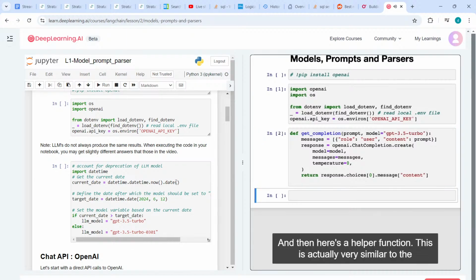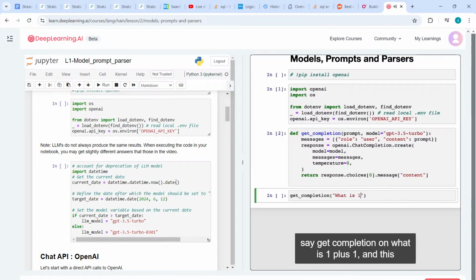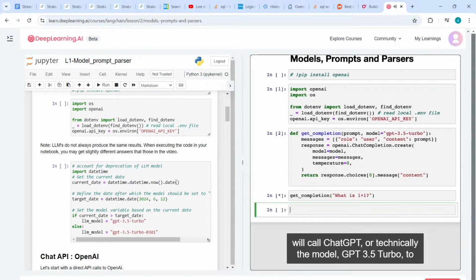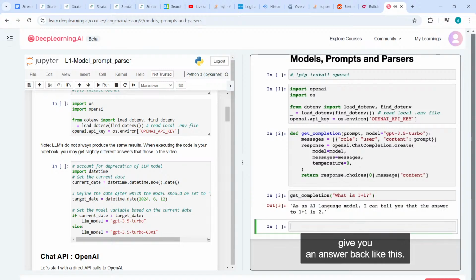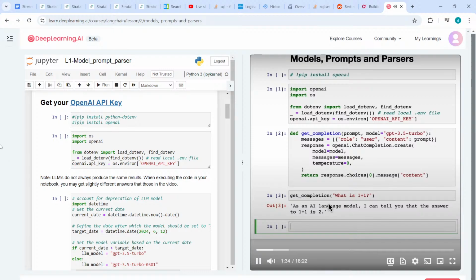And then here's a helper function. This is actually very similar to the helper function that you might have seen in the ChatGPT Prompt Engineering for Developers course that I offered together with OpenAI's Isa Fulford. And so with this helper function, you can say get completion on what is 1 + 1, and this will call ChatGPT, or technically the model GPT 3.5 Turbo, to give you an answer back like this.